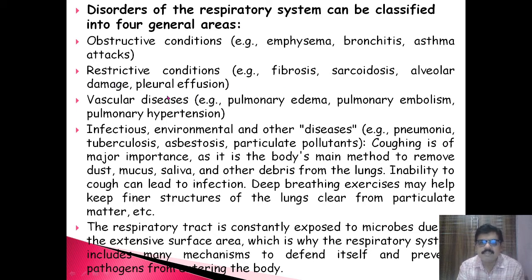Then vascular, related to the arteries and the veins: pulmonary hypertension, pulmonary edema, pulmonary embolism. And those related to infectious diseases or environmental factors: pneumonia, tuberculosis, asbestosis. Among these, in our syllabus, the obstructive conditions are there, not all four.